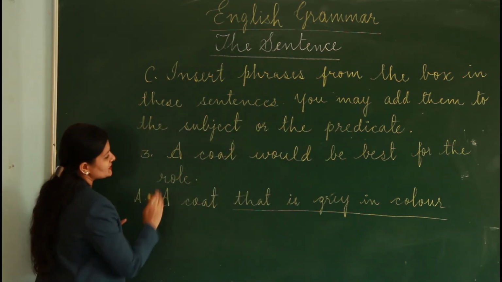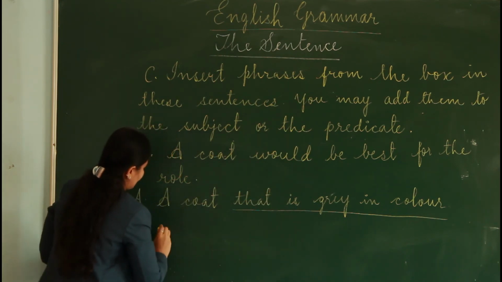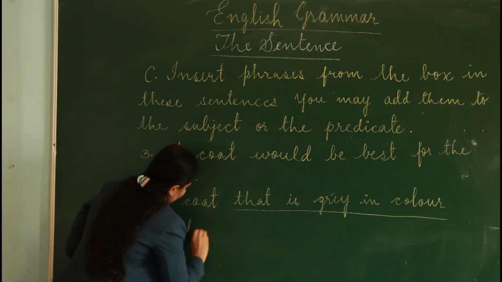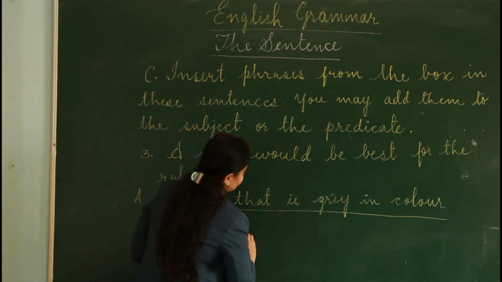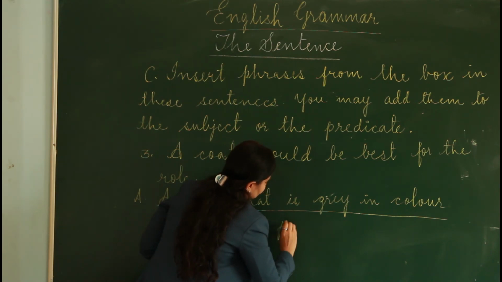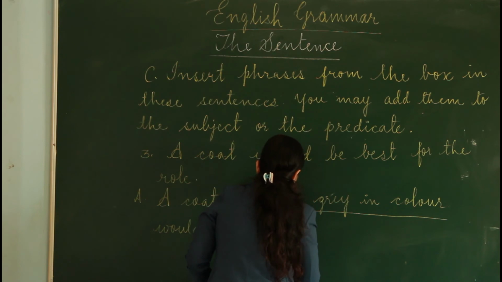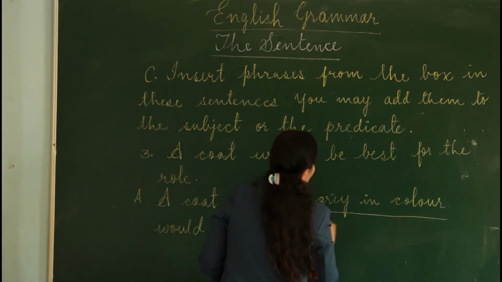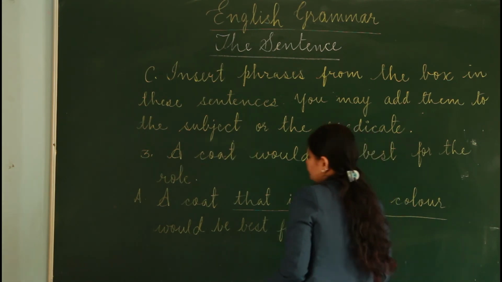Now you complete a coat that is grey in color and then continue writing, would be best for the role.